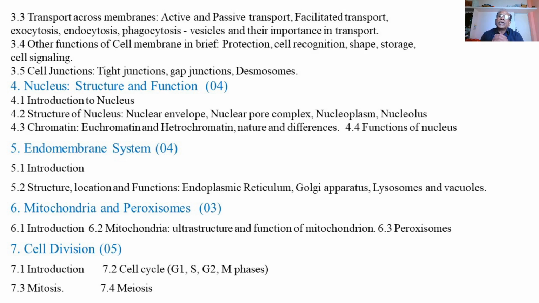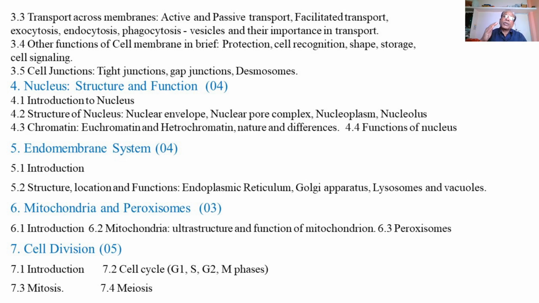So just outside the nuclear membrane, usually the cell possessing a nucleus in the center, which is enclosed by a well-defined, well-developed nuclear membrane. Just outside the nuclear membrane of the nucleus, there is a large quantity of the endomembrane system in the form of endoplasmic reticulum, and then just outside of which there is a Golgi body. So the endomembrane system mainly includes endoplasmic reticulum and the Golgi apparatus.